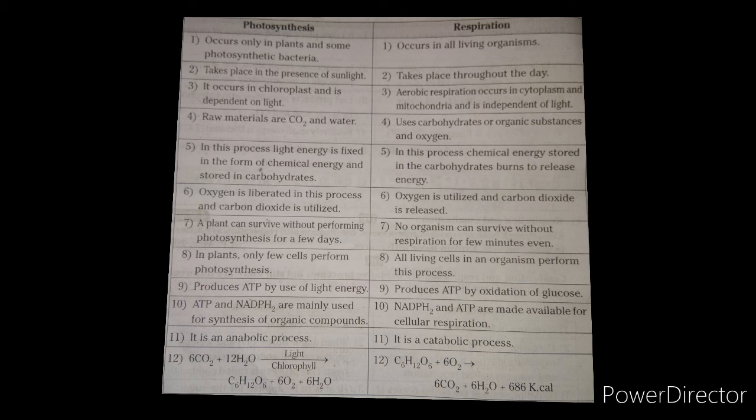In photosynthesis, CO2 plus water gives glucose. In respiration, glucose plus oxygen gives rise to carbon dioxide plus water and energy. In photosynthesis, simple substances form a complex substance. In respiration, the complex substance is broken down into simpler ones. This is the difference between photosynthesis and respiration. If you study in detail and with a calm mind, you will easily understand. It is very easy to understand.